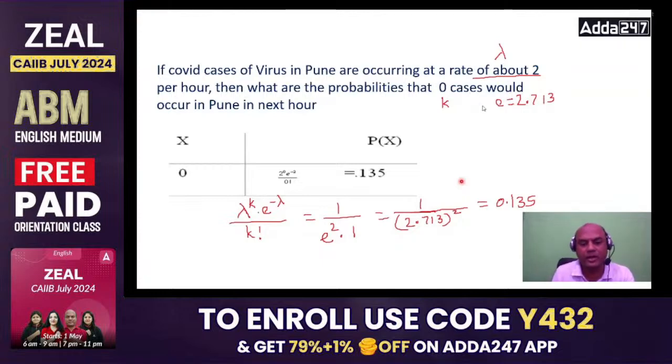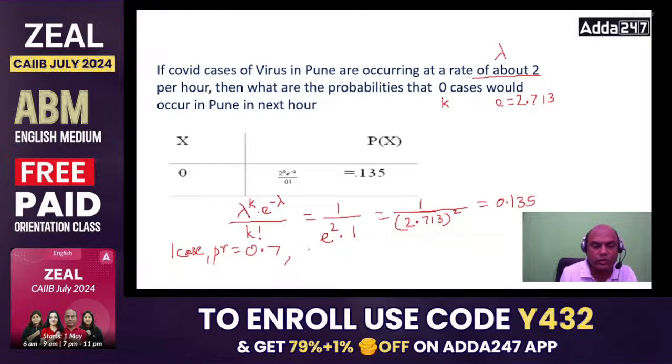So probability, have you got it? 0.1811. This is your probability for x equals 3. Everyone try this at home also. For lambda, if 0 cases are required, then the probability is 0.135. If 1 case is required, then the probability is 0.27.